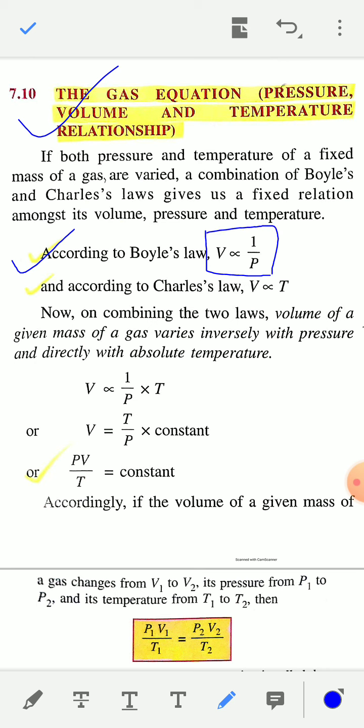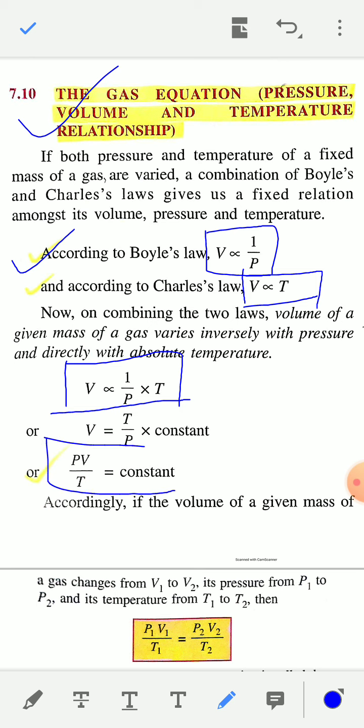Now according to Charles' law, volume is directly proportional to absolute temperature. So V proportional to T. By combining these two equations, the equation becomes V proportional to T by P, or V is equal to T by P into some constant K. Or PV by T is equal to constant.